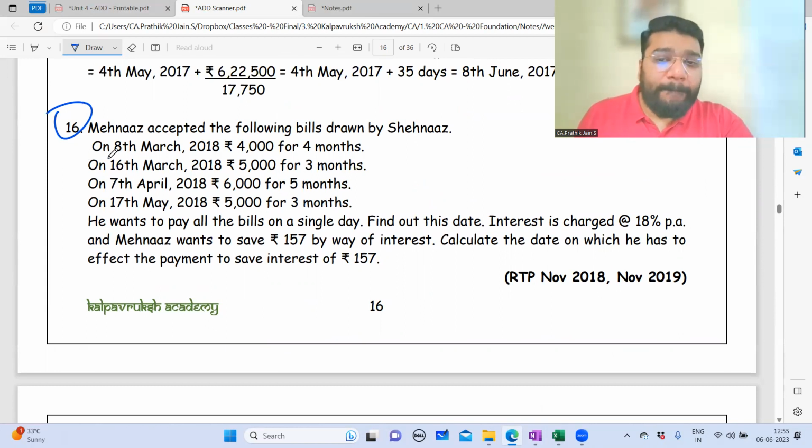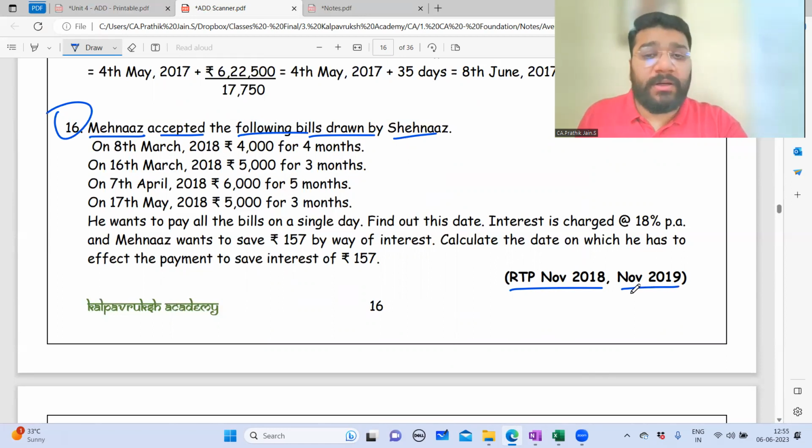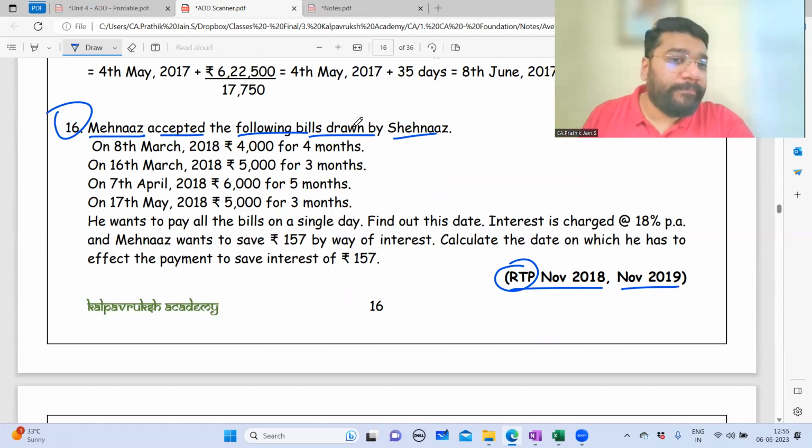16th question says that Mehnas accepted the following bill drawn by Jain.S. Guys, this is an RTP November 18 and November 19 question. So this question is asked 2 times in revision test paper, November 18 and November 19. So who is the customer? Who is the seller? Jain.S is seller and Mehnas is customer or buyer. So seller will draw the bill and the buyer has to accept.